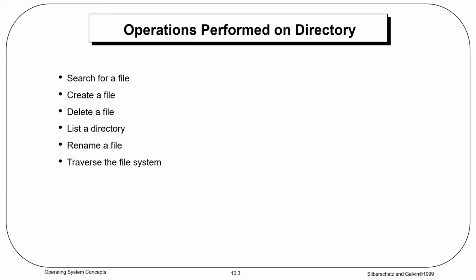Creating a file. New files need to be created and added to the directory. Whenever we create a new file, that file should be added to the directory. Delete a file. When a file is no longer needed by a particular process, we want to be able to remove it from the directory. As soon as you remove it from the directory, its space is deallocated in the memory.